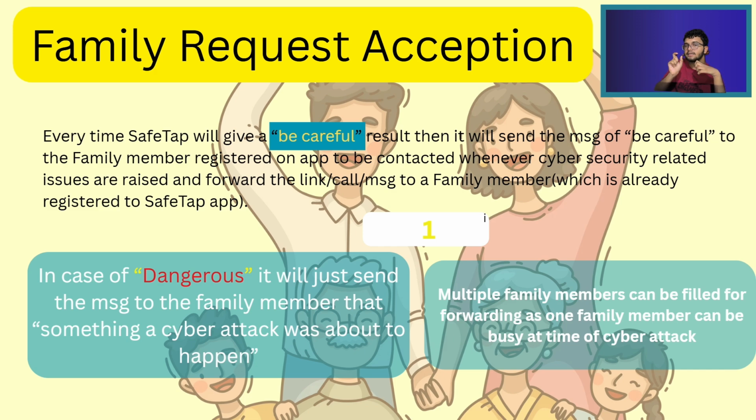If the score is be careful, which is yellow, the thing is forwarded to that family member. If the score is dangerous, then the things are not forwarded to that family member. A simple message will be forwarded to that person that a cyber attack was about to happen but didn't happen. And there might be a possibility that the family member is busy, so there will be many family members in a priority list. If that person doesn't respond to those calls, messages and links forwarded to him or her, then the app will contact another family member, then another, like that.